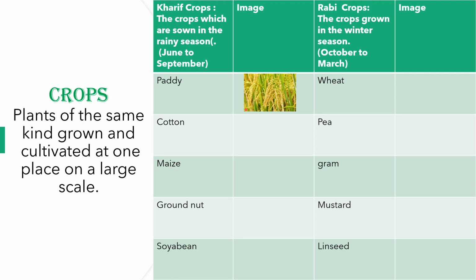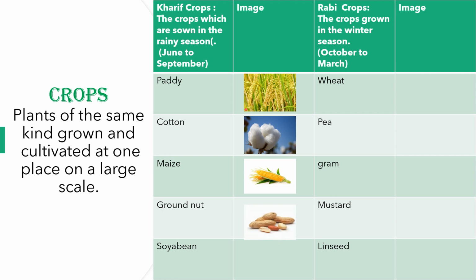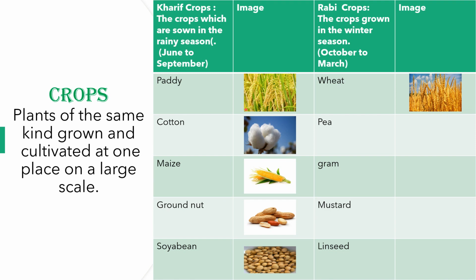Children, you all know that crops are of different types like cereals, vegetables and fruit. These can be classified on the basis of the season in which they are grown. There are two broad cropping patterns. The first one, the Kharif crop. This crop is grown in the rainy season and the time period is between June to September.